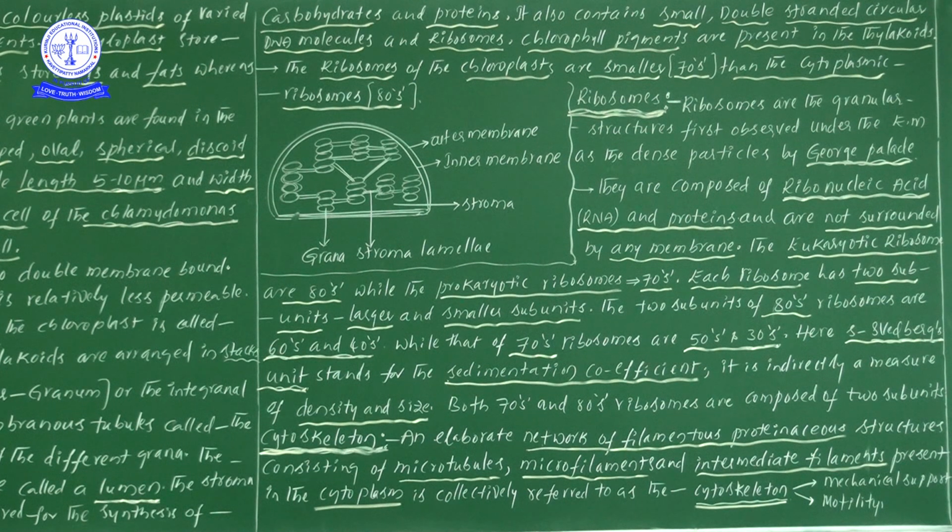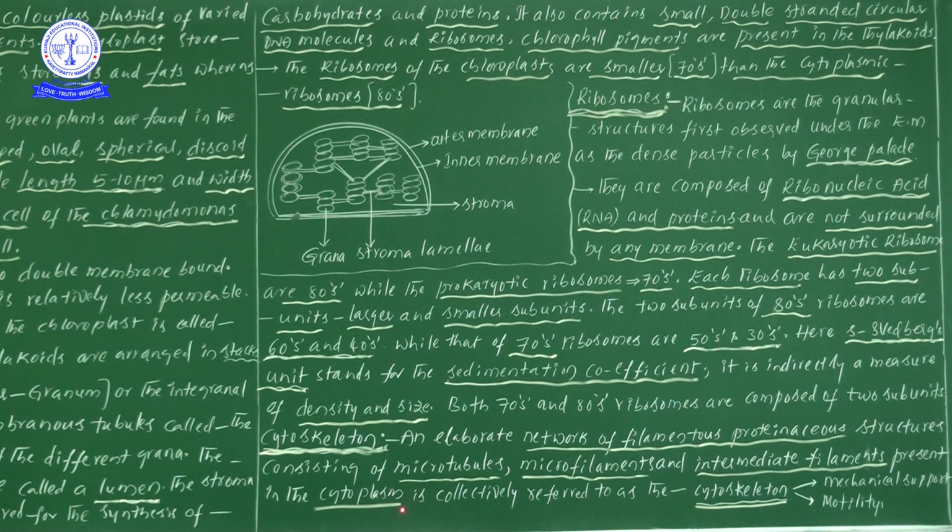This network-like structure consists of microtubules, microfilaments and intermediate filaments. There are three different types of filaments, and these three types come together and form the cytoskeleton. Generally it is present in the cytoplasm.